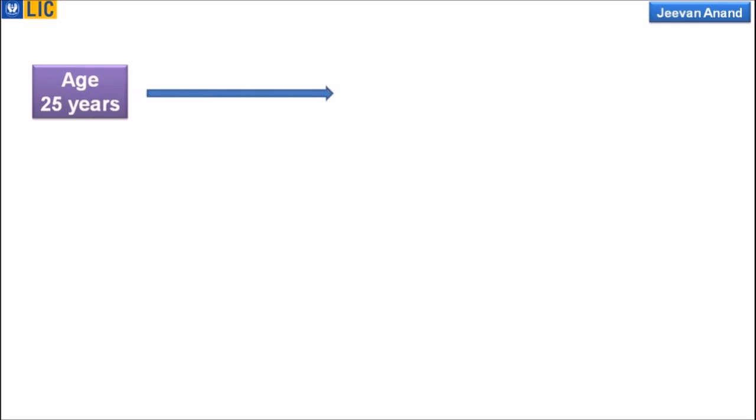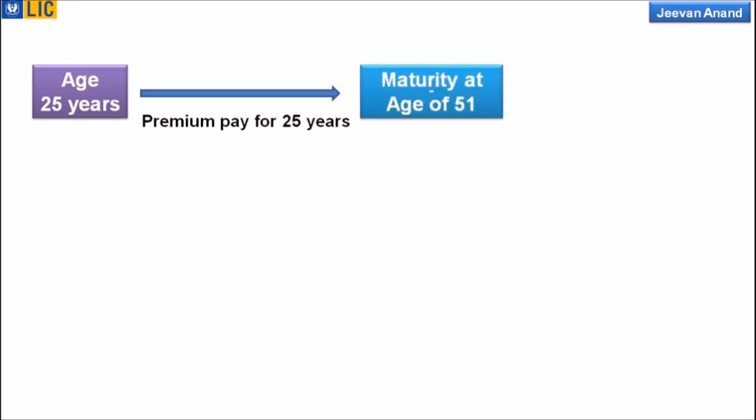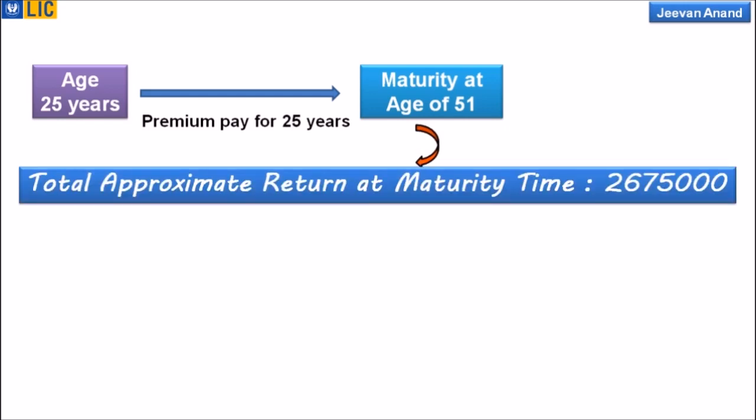So, what are the benefits? Right friends, at the age of 25 years, if the person takes the policy and pays the premium for 25 years, what is he going to get? Maturity at the age of 51 years, the total approximate return at maturity time is 26.75. That means 27 lakhs. He is going to get 27 lakh rupees at the age of 51.